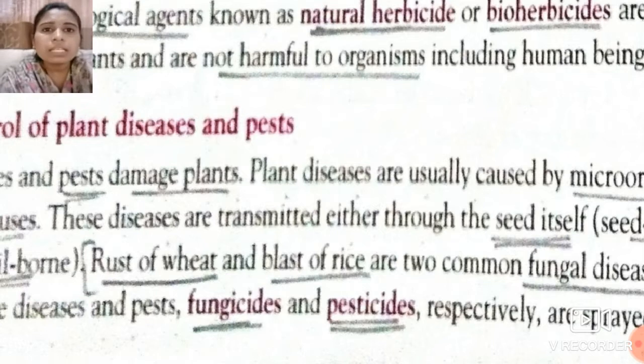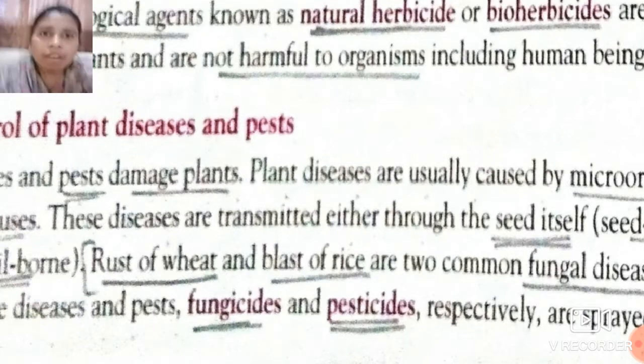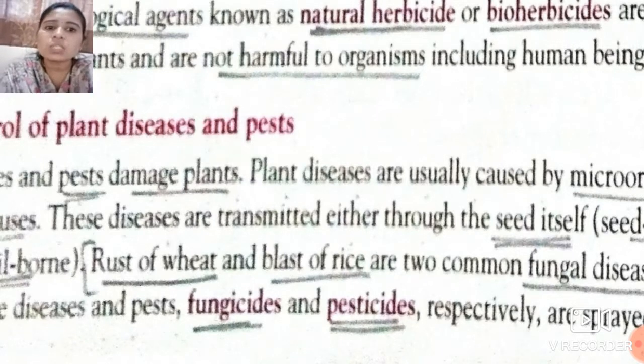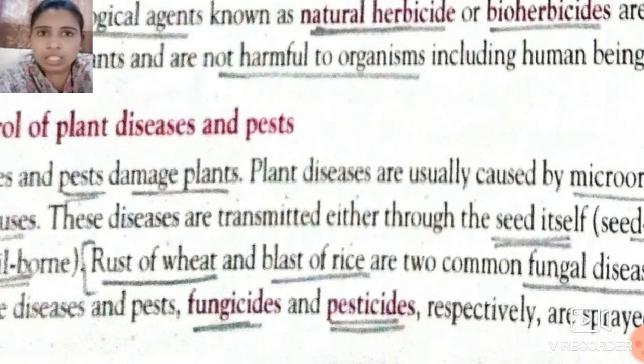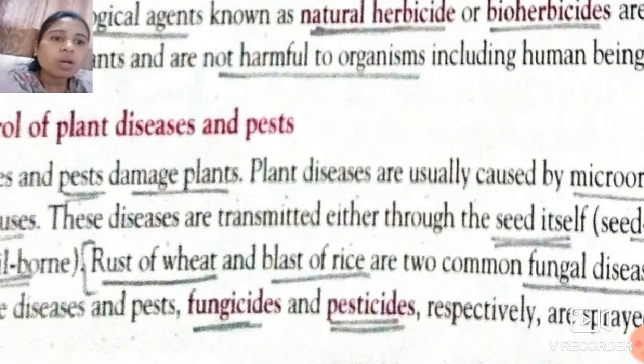There are a variety of diseases students, because there are a variety of fungi itself. So according to the variety of fungi, the diseases differ. This is just one name of a disease which is caused by fungi to the wheat, known as rust of wheat, and the next one is the blast of rice. It is the disease which affects the rice crop. Okay, so it is the name of the disease blast of rice.